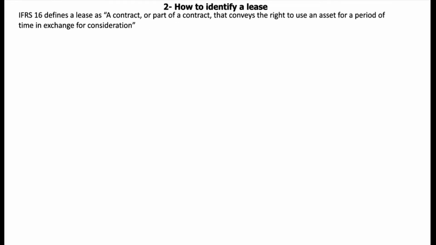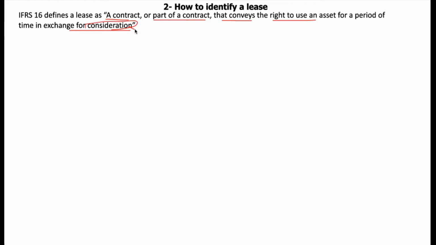How to identify a lease. IFRS defines a lease contract as a contract, or part of a contract, that conveys or transfers the right to use an asset for a period of time in exchange for consideration. So a lease contract is a contract or part of a contract that transfers or conveys the right to use an asset.